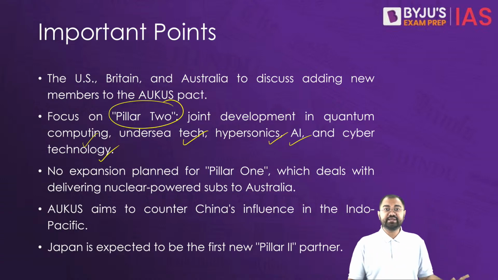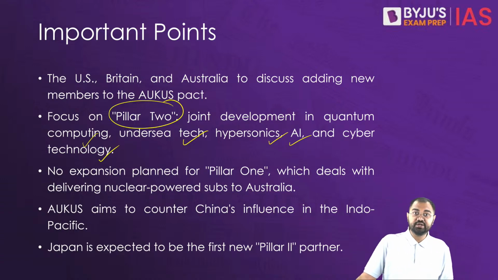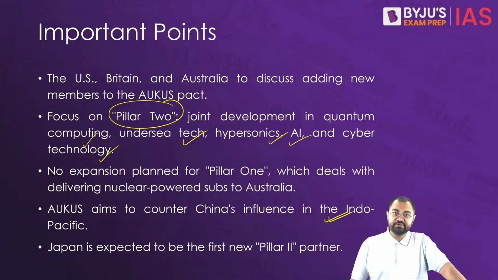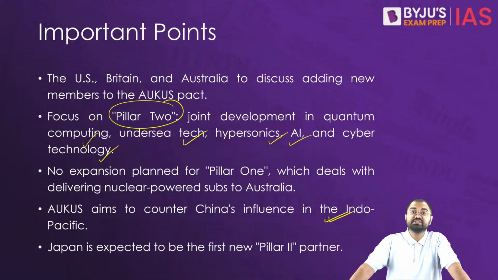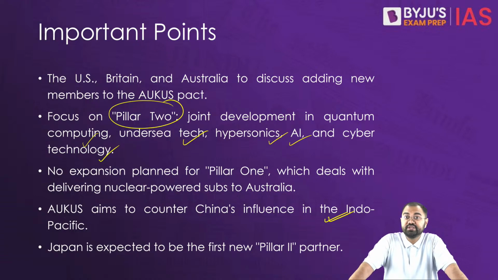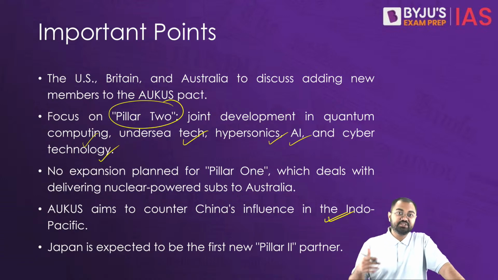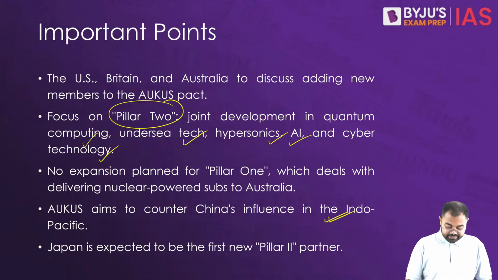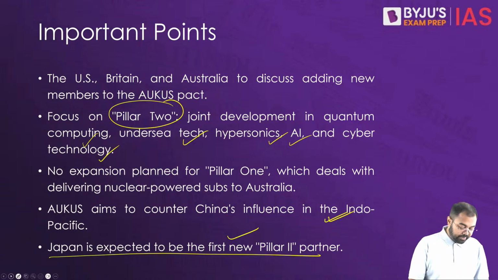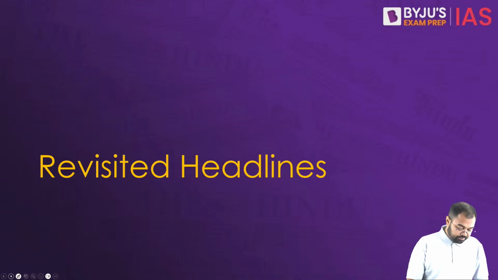So AUKUS, as we know, was established back in 2021 as a strategic response to China's growing influence. The US ambassador in Tokyo suggested in an opinion piece that Japan is poised to become the first additional pillar 2 partner in this AUKUS. So we have to see where it goes, whether Japan can become the first new partner of this pact.